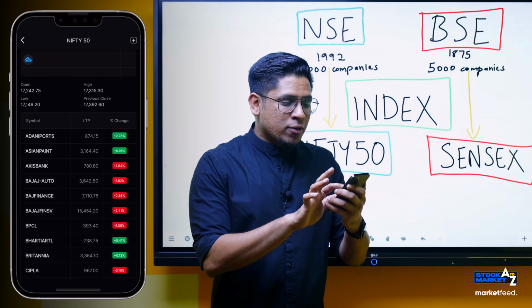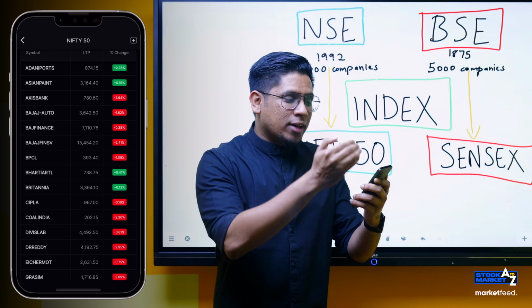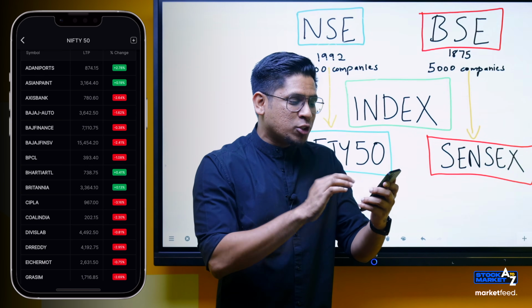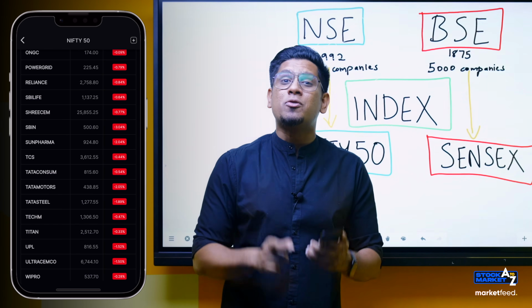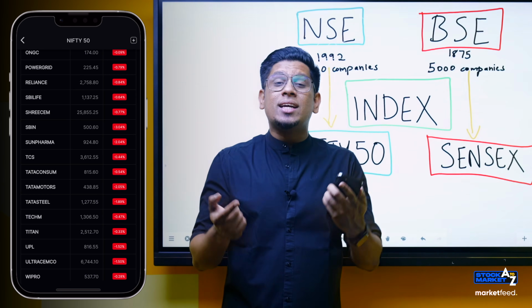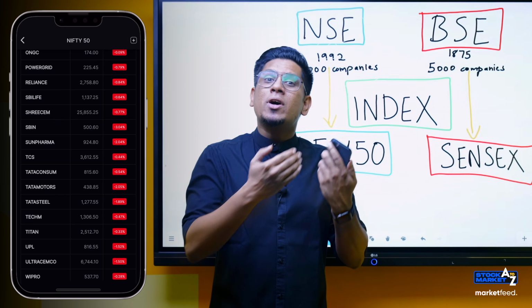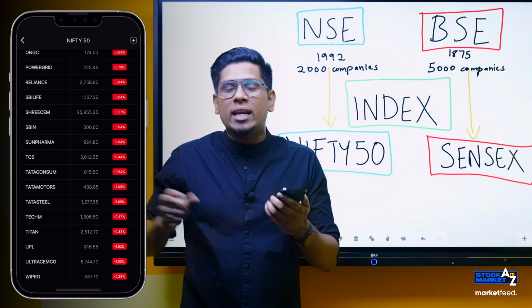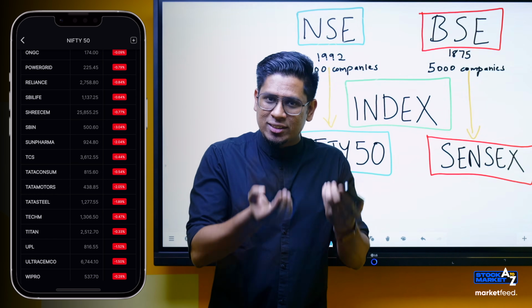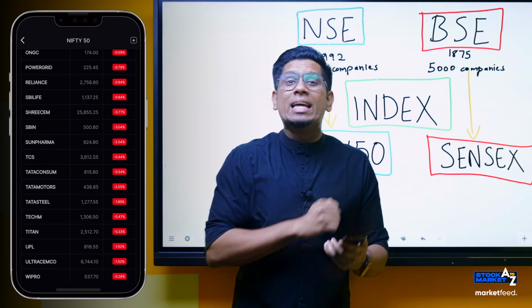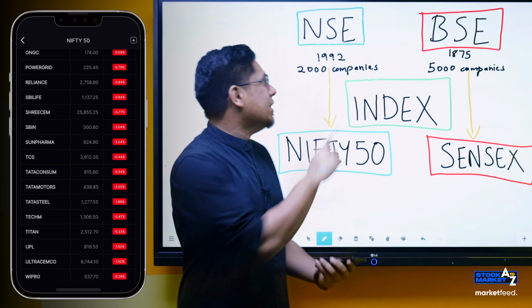So clicking on Nifty 50, coming down, you can see all these companies that you see here on the screen. Adani Ports, Asian Paint, Axis Bank, Bajaj Auto, all of these companies are the 50 companies which are the constituents of Nifty 50 today. Now again, as I said, there is a logic behind selecting these top 50 companies. If a company goes out of the selection criteria, that company will be removed from Nifty 50, and the new company which fits into the selection criteria will be intelligently added into Nifty 50. And all of this work is done by the NSE.